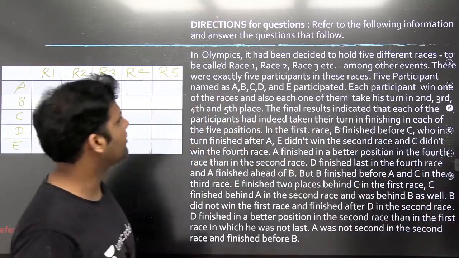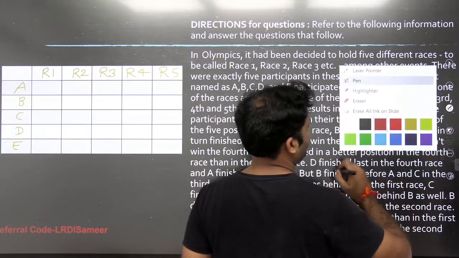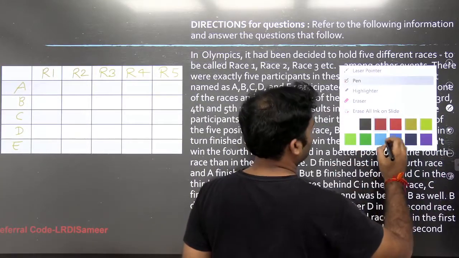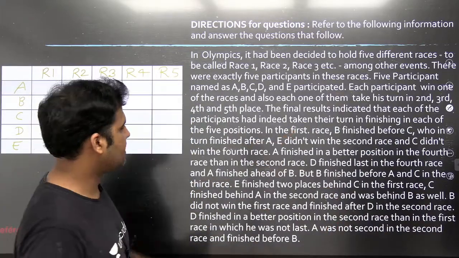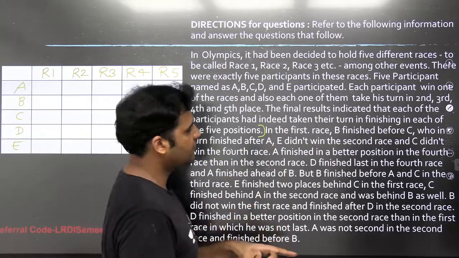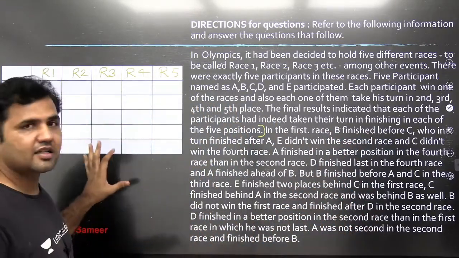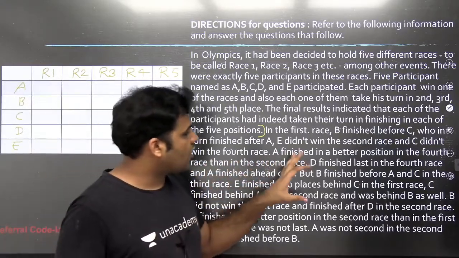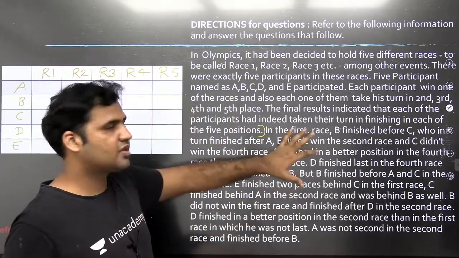Now the first information it says, so we are done till this point, right? Now just note down every piece of information that you can see over here in symbolic form under the table, because it's not possible to straight away start filling the ranks here using this information.